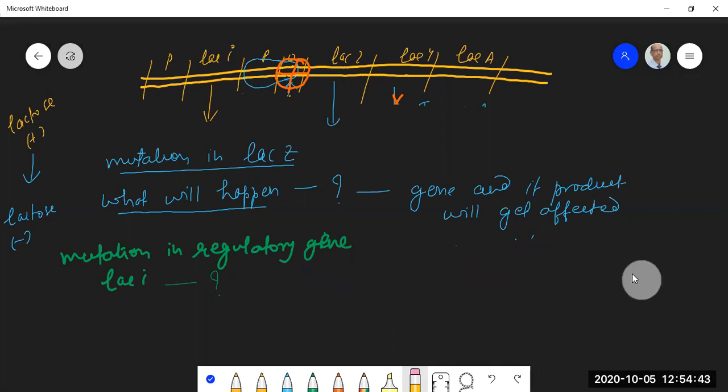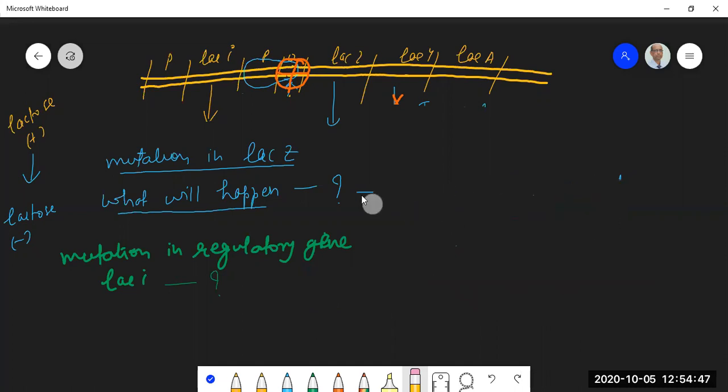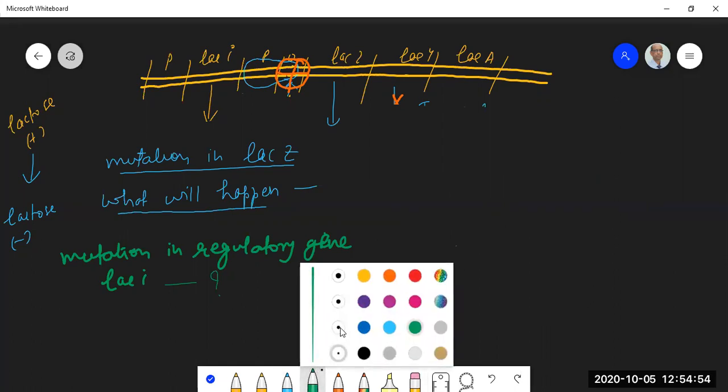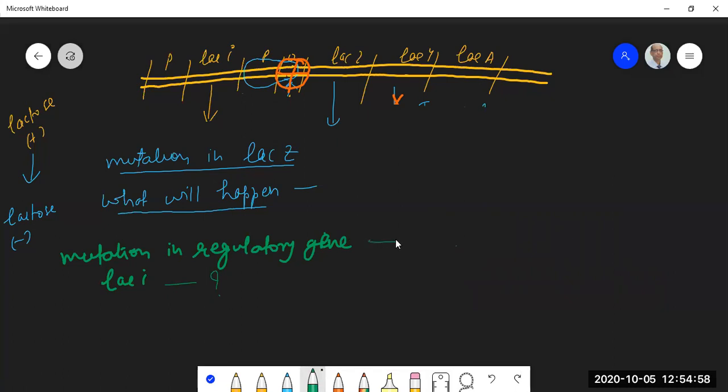So I told you in my last lecture that this is how you differentiate between the regulator gene and structural gene. When there is a mutation in regulator gene, whatever it will synthesize will be mutant.